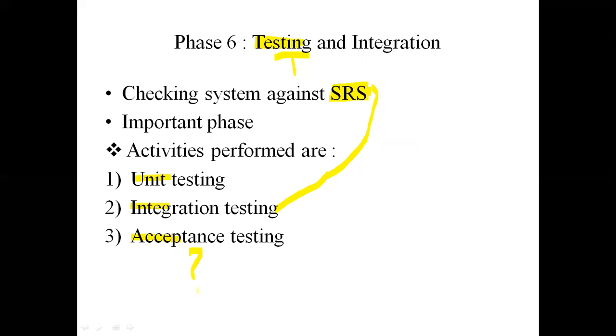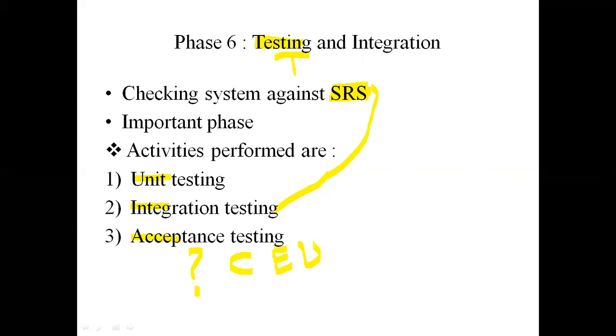Now who needs to accept this? Who needs to accept the system? Of course, the customer or the end users need to accept our system. So we are going to take their guidance and their reference.